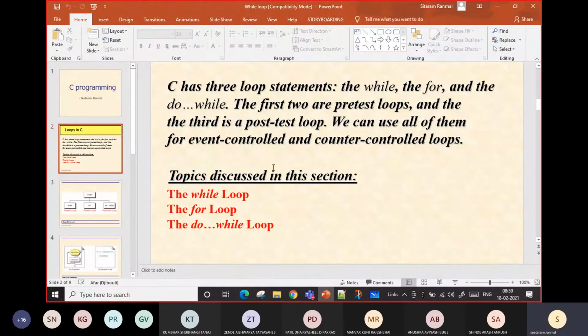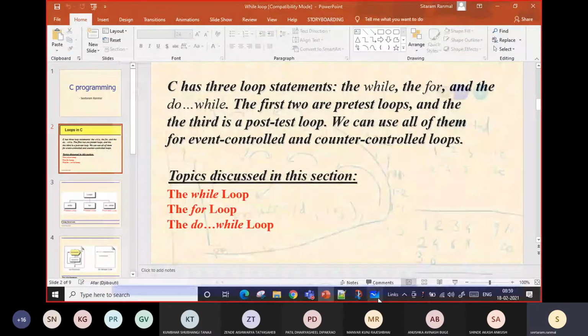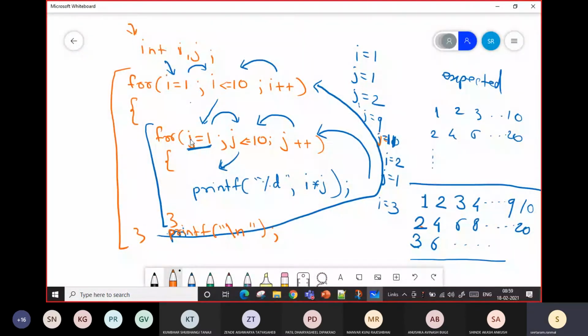While loop and for loop are called pretest loops. Pretest means what? Whenever you are entering into the loop, whenever you are going for the execution,